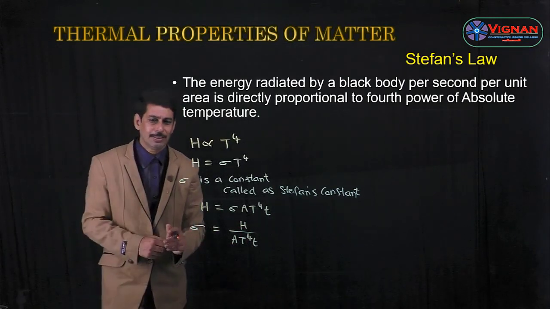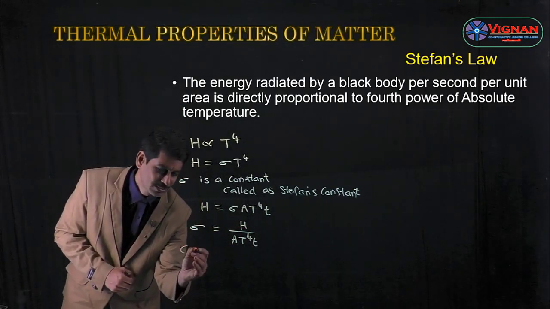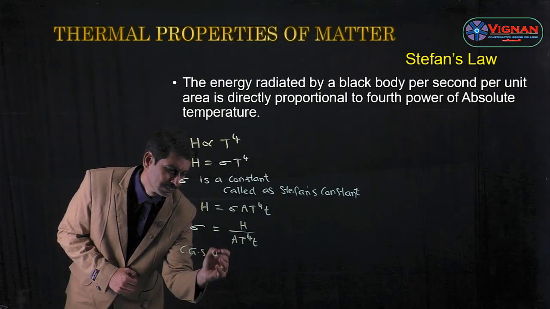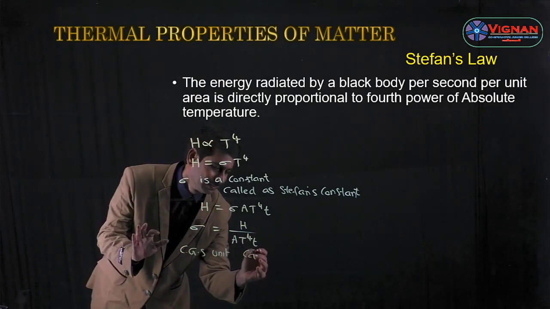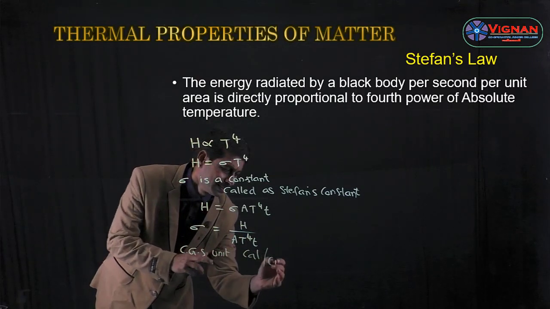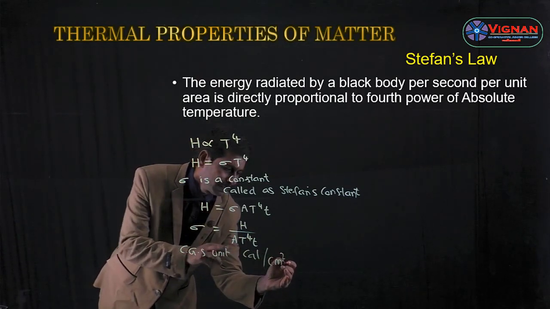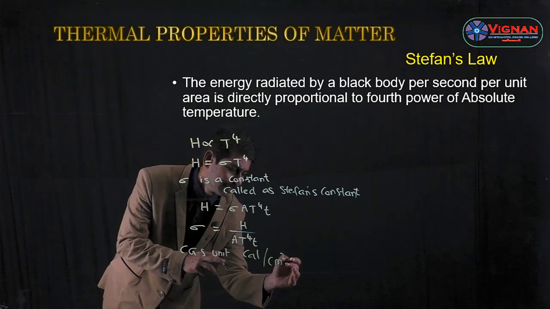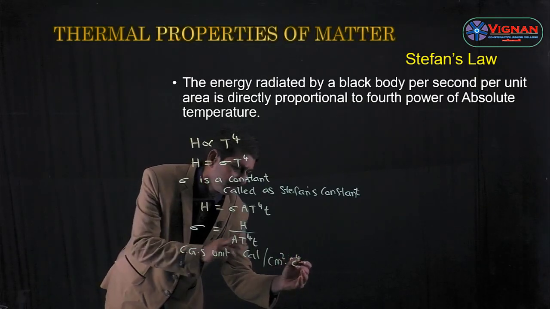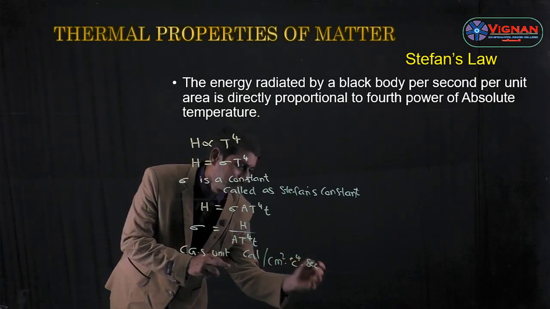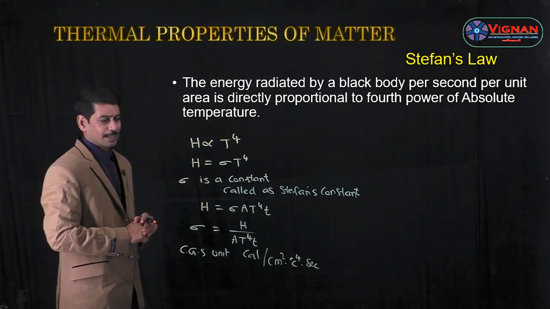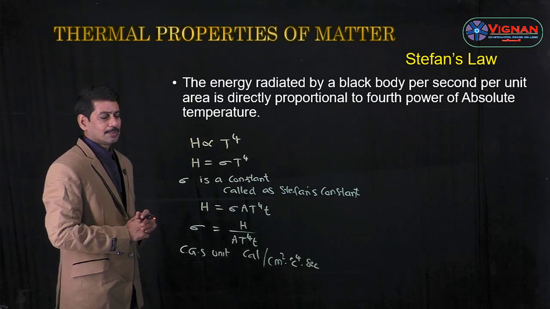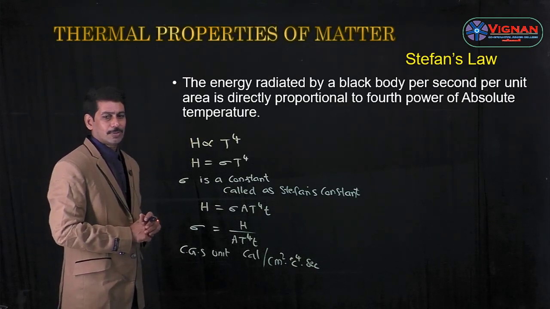Now we can write the units. For the CGS unit of sigma, for H it is calorie, for area it is centimeter square, for temperature it is degree centigrade power 4, and for time it is second. So the CGS unit is calorie per centimeter square, degree centigrade power 4, second.